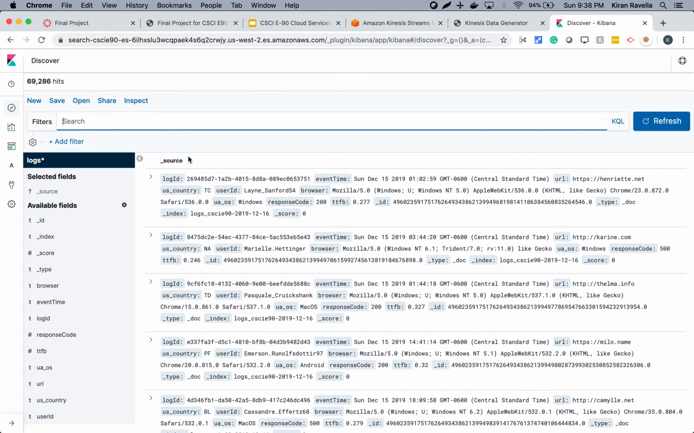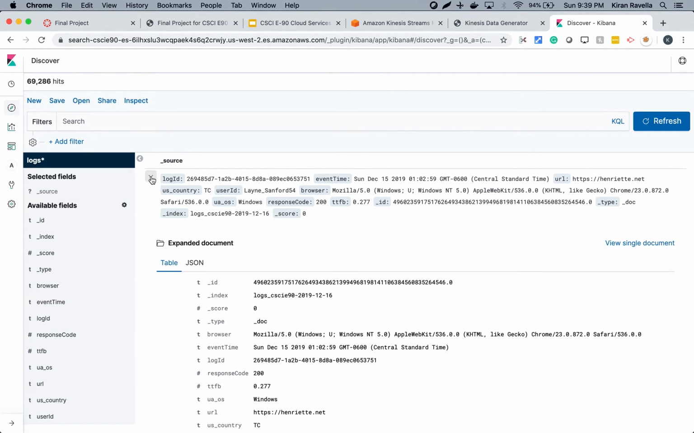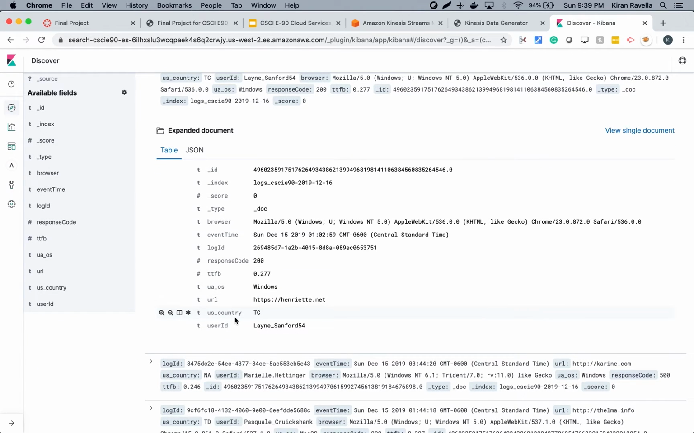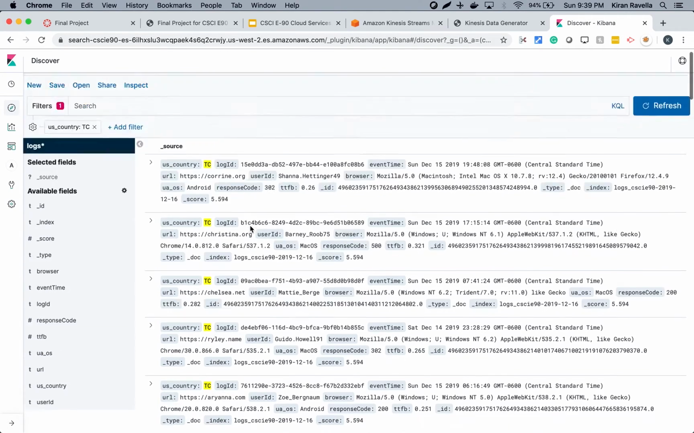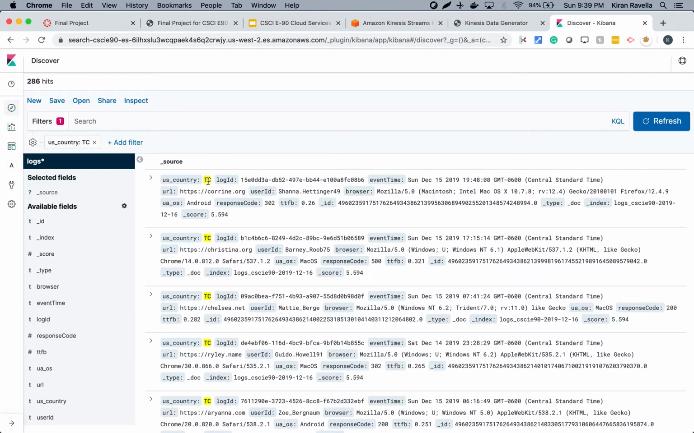One thing we can do for searching is filter the data. So if you want to get only log events for country code TC, you could do that here. This would give you only TC country code logs.